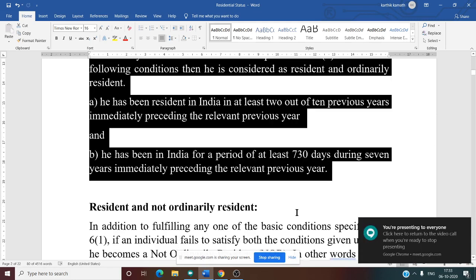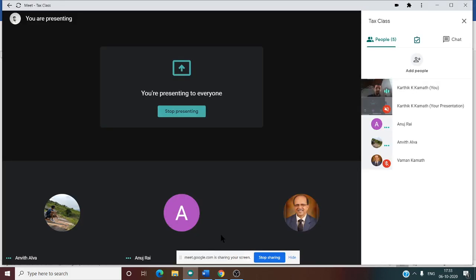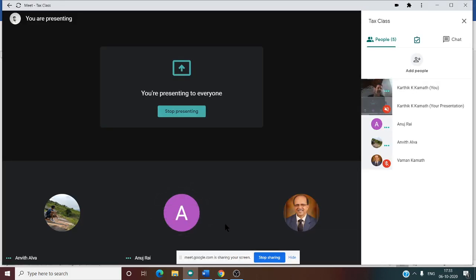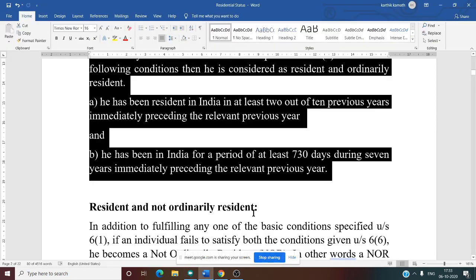See, this second additional condition is very clear. 730 days is nothing but 365 into 2, which is 730 days. So 730 days is nothing but 2 years, at least 2 years out of the last seven previous years preceding the relevant previous year. So that is the meaning of this additional condition.